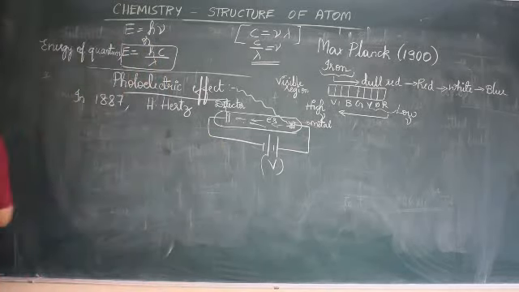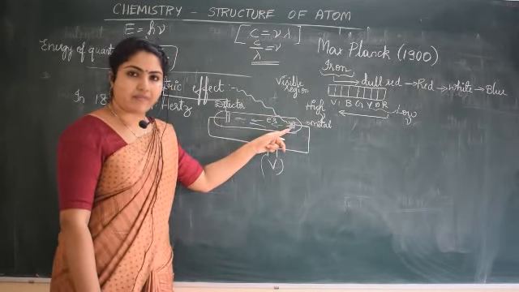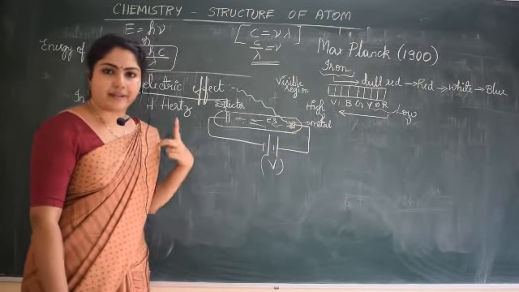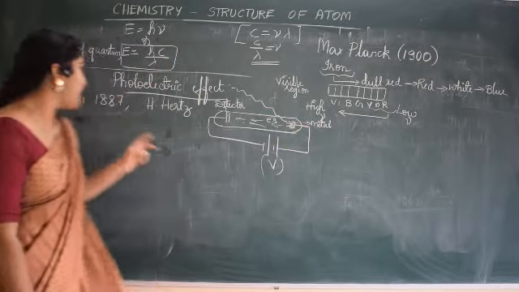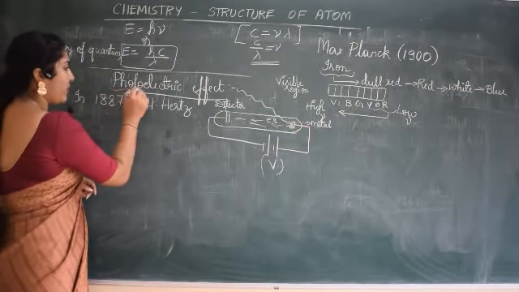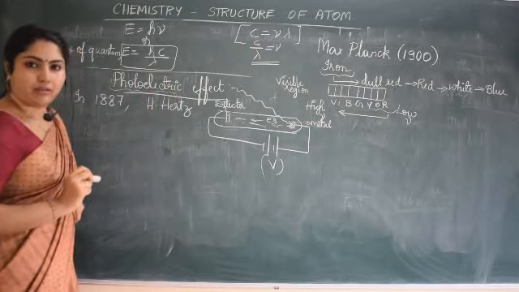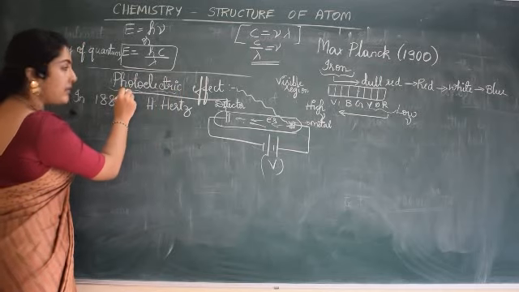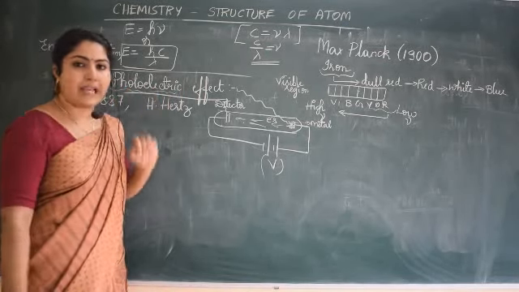So what is the photoelectric effect? When a strong beam of light strikes the metal surface, then electrons are ejected. This phenomenon is called the photoelectric effect. See the name: photo means light, electric means related to electrons. A light beam strikes a metal, then electrons are emitted, and this effect is called the photoelectric effect.